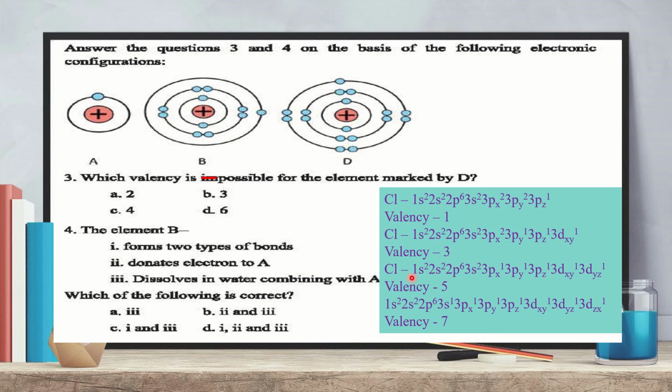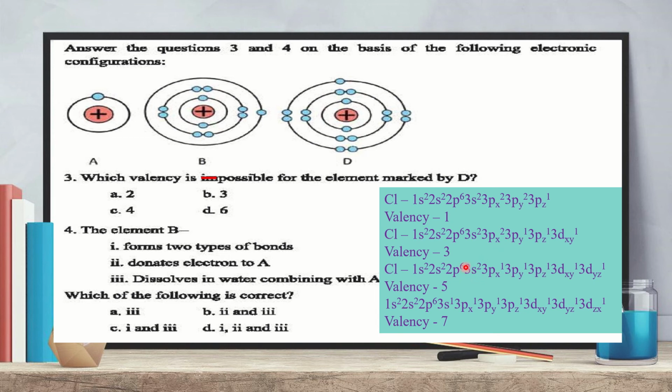Again, there are more paired electrons on the last shell. So when another electron from the 3px orbital jumps to another orbital 3dyz, then there are a total of 5 unpaired electrons, and the valency of chlorine in this condition is 5. And still there are paired electrons on the 3s orbital.